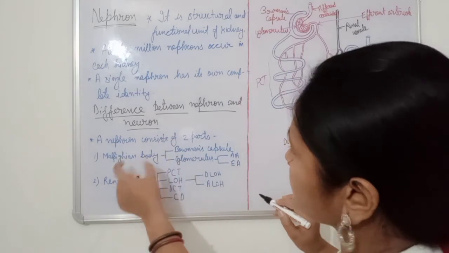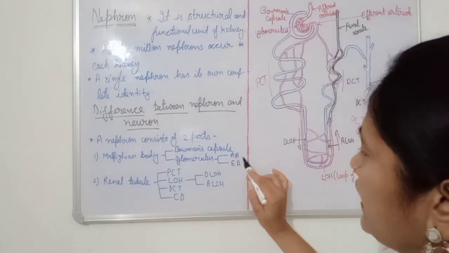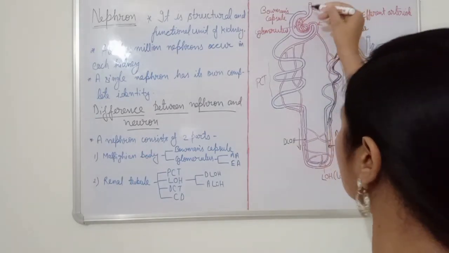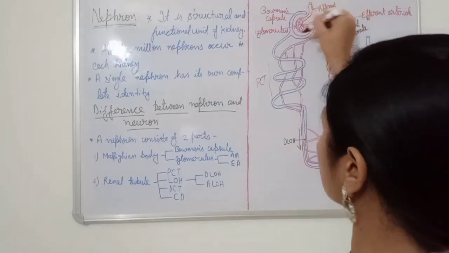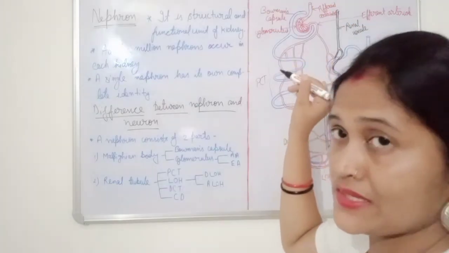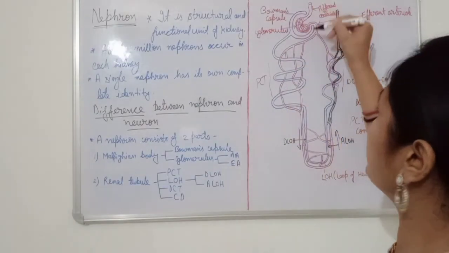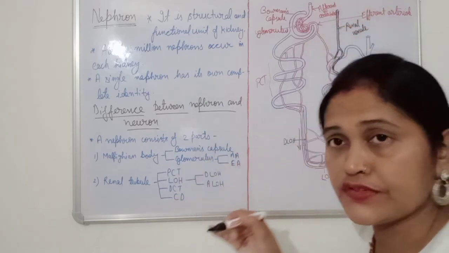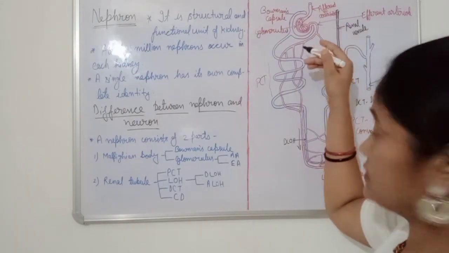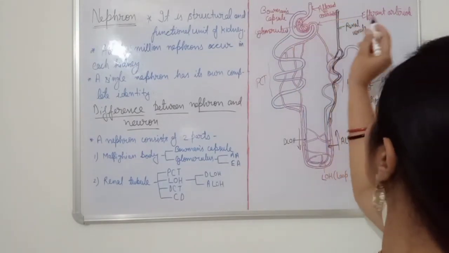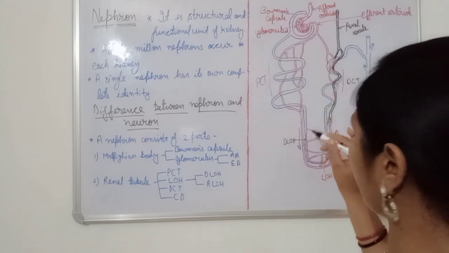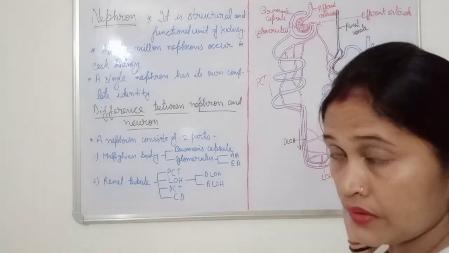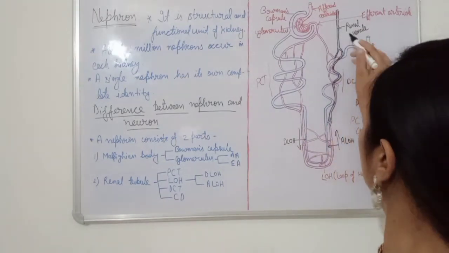Okay, now no confusion students. So this part is clear. What is AA? Afferent arteriole. EA, efferent arteriole. Afferent arteriole brings the blood into the glomerulus for filtration, in the Bowman's capsule. Who brings blood? Through which blood vessels? Through afferent arteriole. And through efferent arteriole, after filtration, it passes and combines with the renal venule.